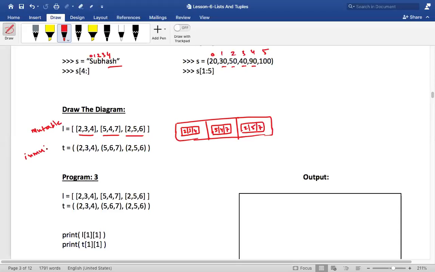Are you understanding it? This is how it looks pictorially. But list is mutable, whereas tuple is immutable. That's the only difference. Did you understand this, my dear friends? Yes or no?